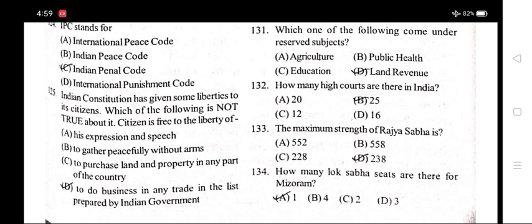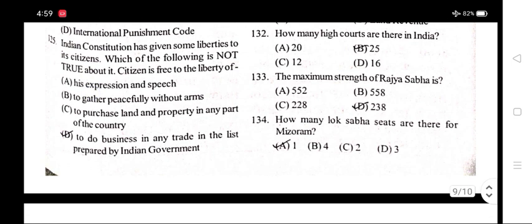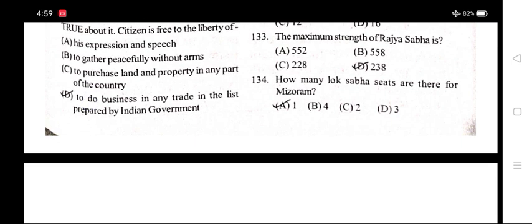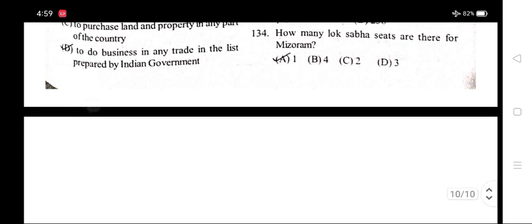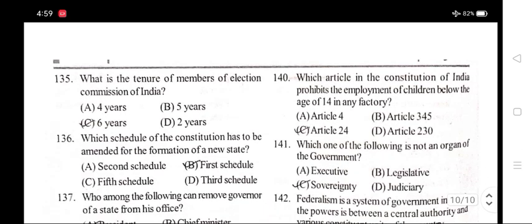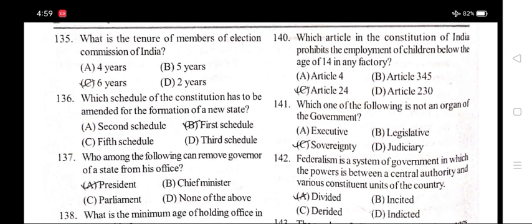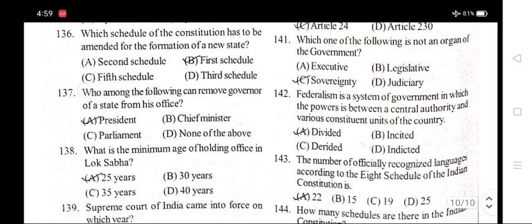131. Which one of the following comes under reserved subject? Option D, Land Revenue. 132. How many high courts are there in India? Option B, 25. 133. The maximum strength of Rajya Sabha is option D, 238. 134. How many Lok Sabha seats are there for Mizoram? Option A, 1. 135. What is the tenure of members of Election Commission of India? Option C, 6 years.